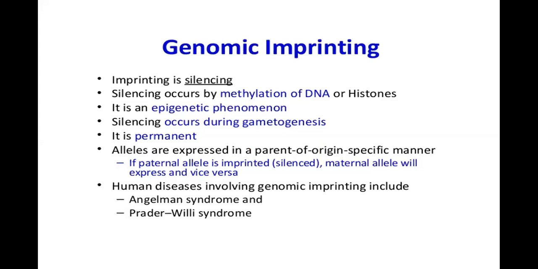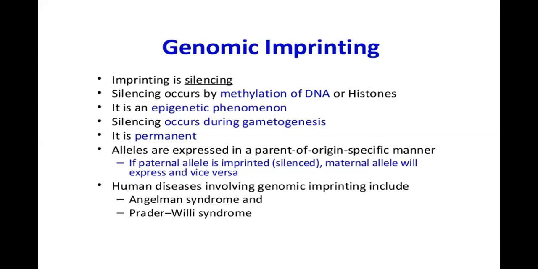Next is genomic imprinting. Imprinting is silencing. Silencing occurs by methylation of DNA or histones. It is an epigenetic phenomenon. Silencing occurs during gametogenesis. It is permanent. Alleles are expressed in a parent of origin specific manner. If the paternal allele is imprinted, silenced, the maternal allele will express, and vice versa. Human diseases involving genomic imprinting include Angelman syndrome and Prader-Willi syndrome.